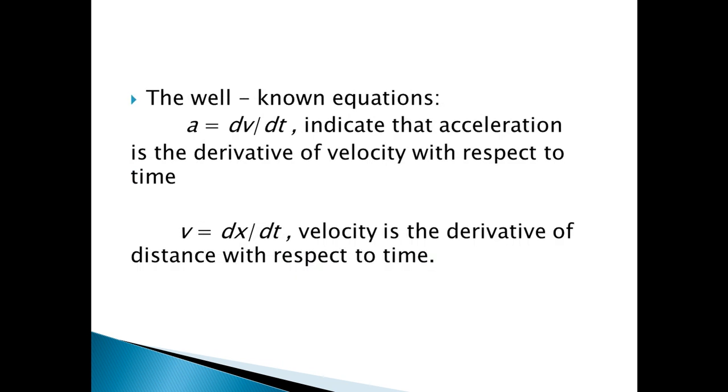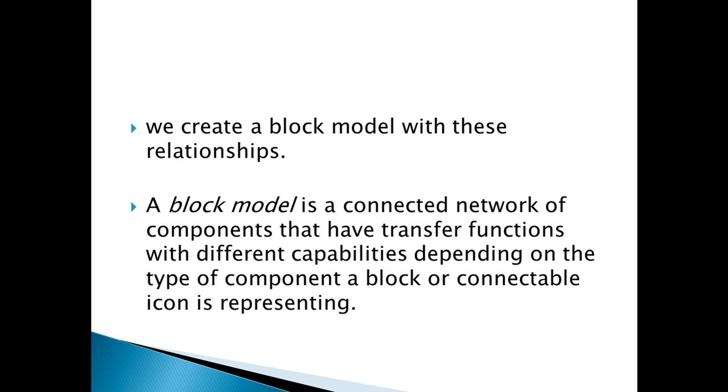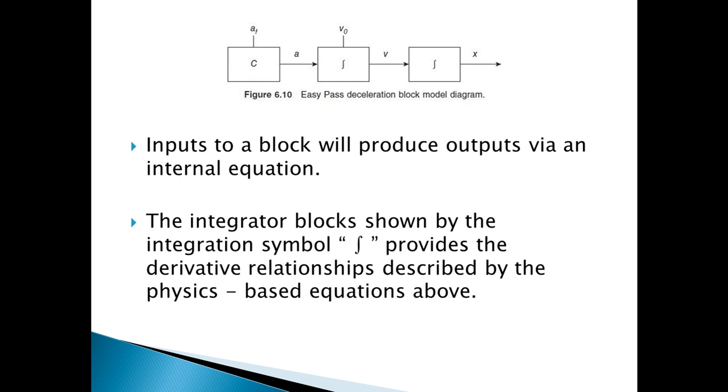deceleration diagram. So the well-known equations relate acceleration and velocity. Acceleration a equals dv over dt, indicating that acceleration is the derivative of velocity with respect to time. And velocity v equals dx over dt: velocity is the derivative of distance with respect to time. We create a block model with these relationships. A block model is a connected network of components that have transfer functions with different capabilities depending on the type of component. A block or connectable icon is representing this. Inputs to a block will produce output via an internal equation. The integrator block, shown by the integration symbol, provides the derivative relationships described by the physics-based equations above.